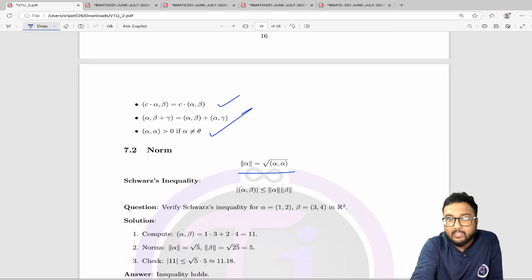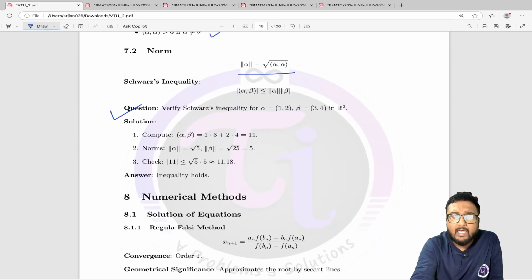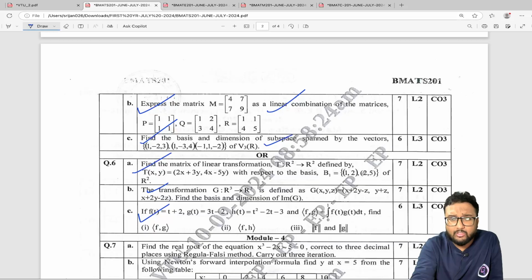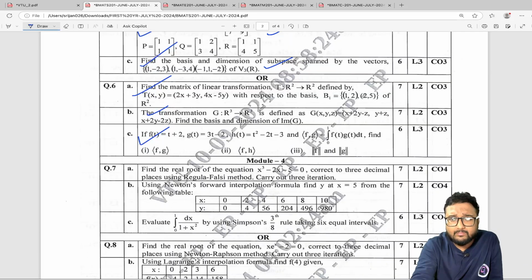The process of finding the norm of a vector. I have kept 1 or 2 questions to verify quickly, and the thing is the Cauchy-Schwarz inequality, and you just remember the statement of the Cauchy-Schwarz inequality, and that is it. Okay, that is it.